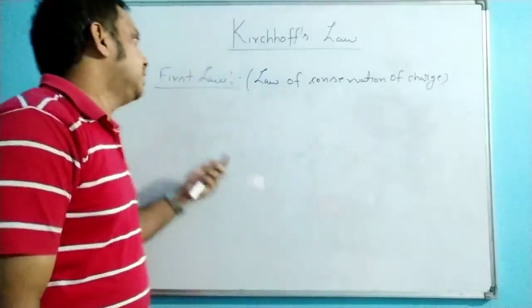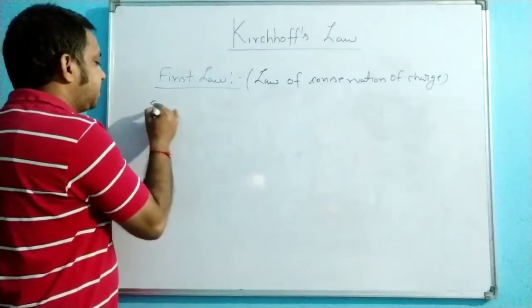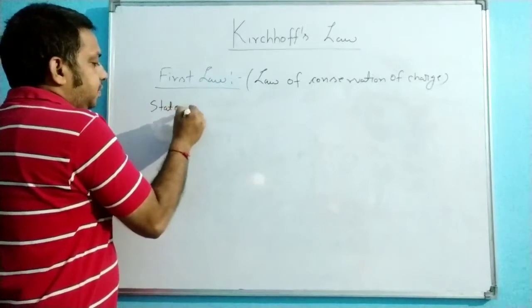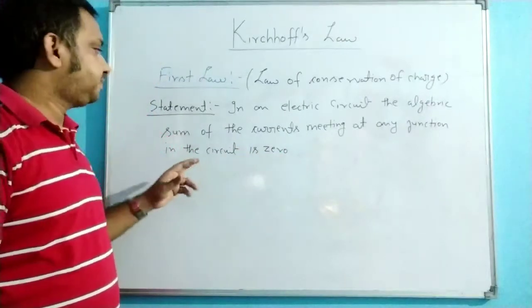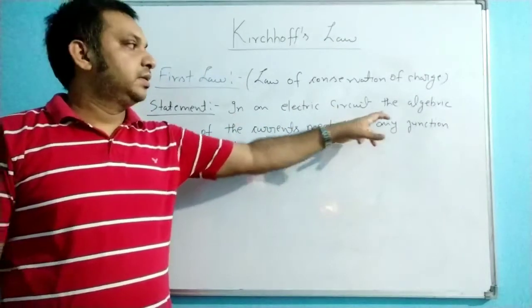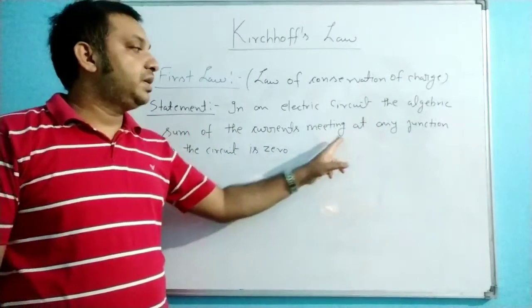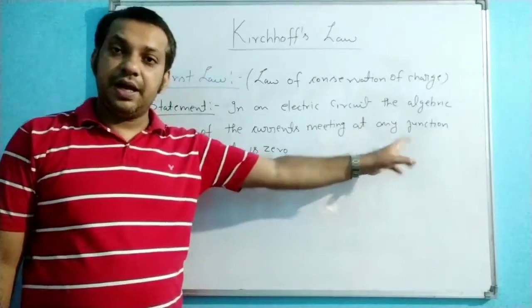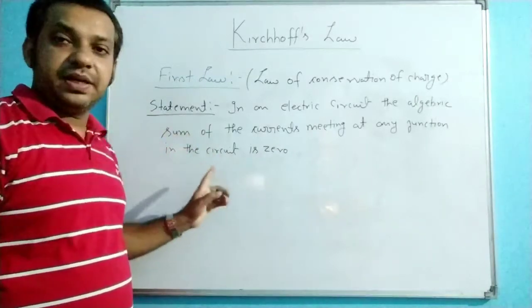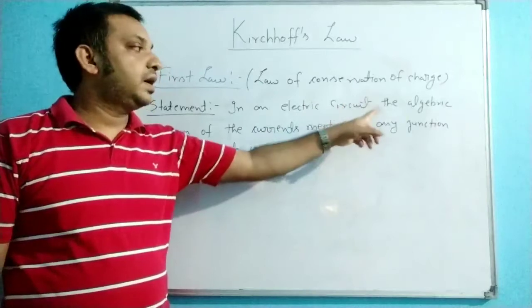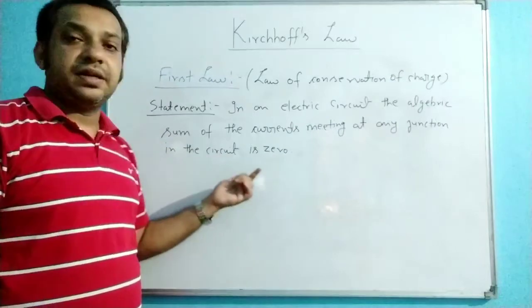So what is the statement? Let us see the statement. The statement of Kirchhoff's current law is: in an electric circuit, the algebraic sum of the currents meeting at any junction in the circuit is zero. I am repeating again: in an electric circuit, the algebraic sum of the currents meeting at any junction in the circuit is zero.